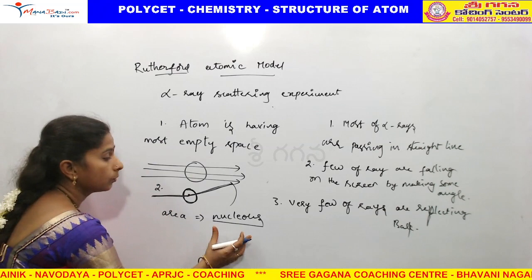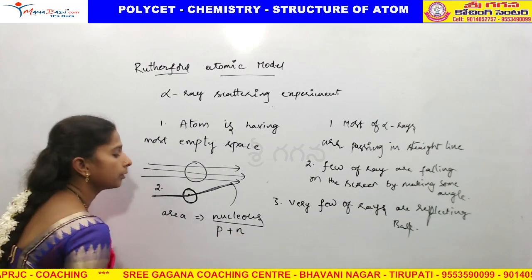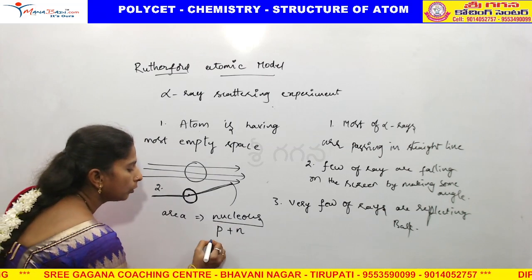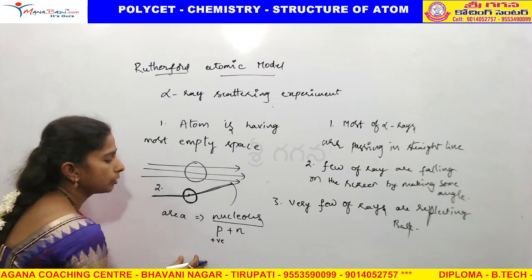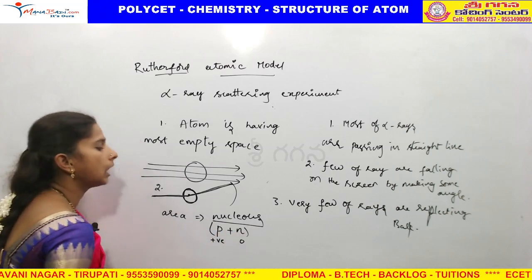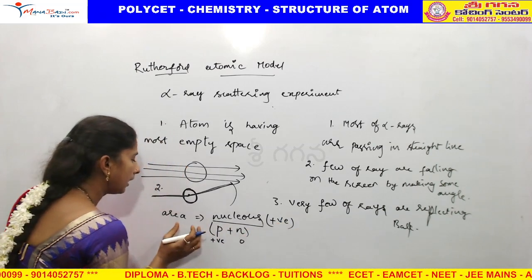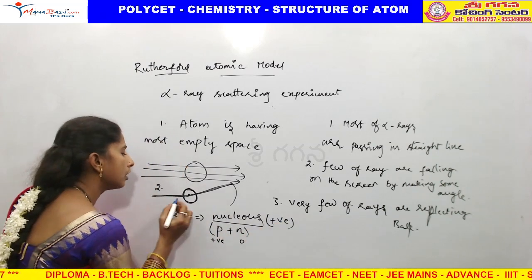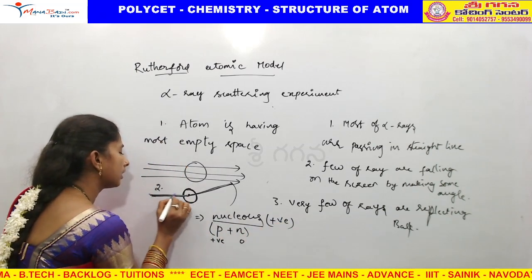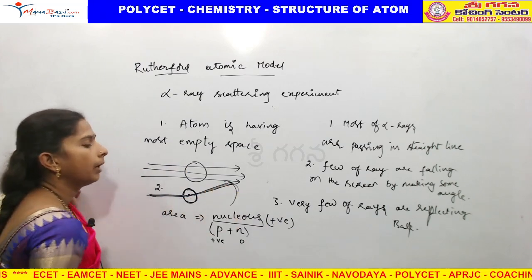What is present in the nucleus? Protons and neutrons are present in the nucleus. We know that protons have a positive charge, and neutrons have no charge. So the overall charge on the nucleus is positive. When the rays reach that area, they are reflected at some angle.